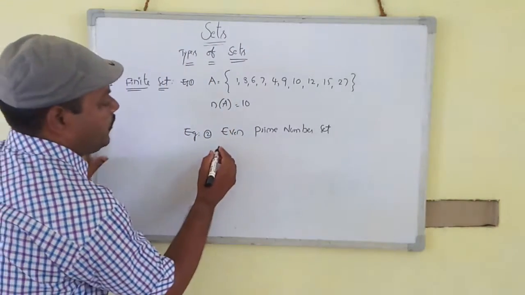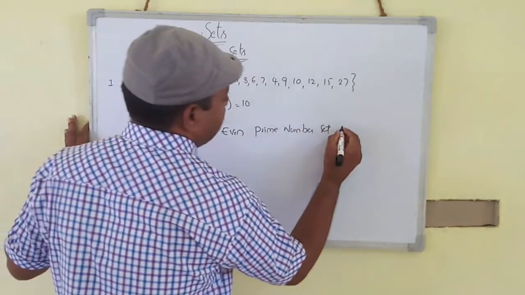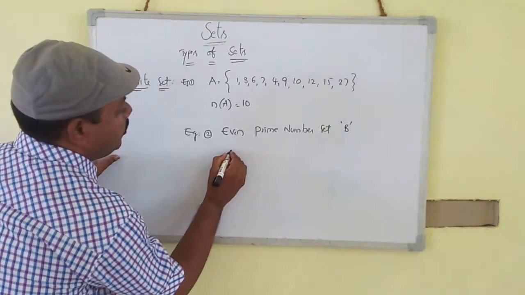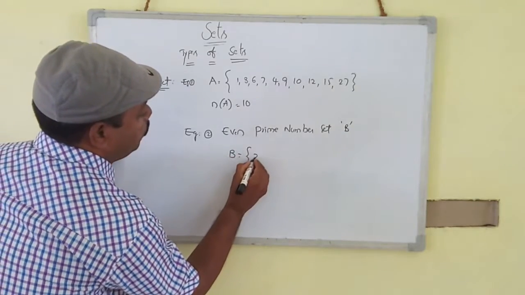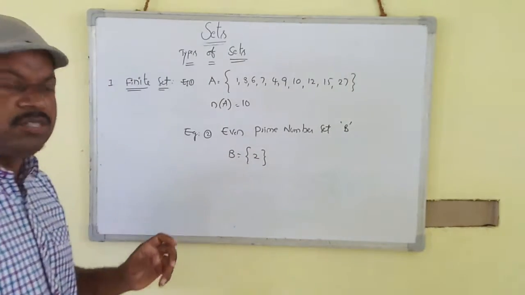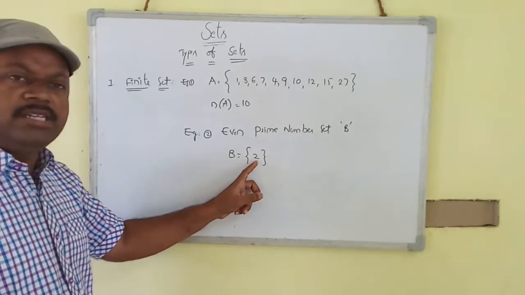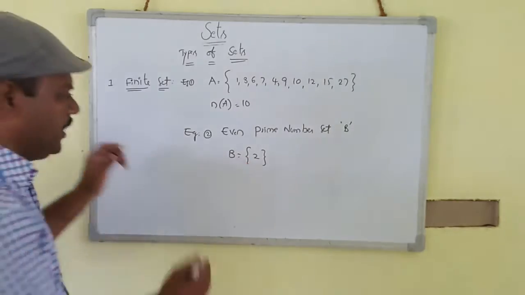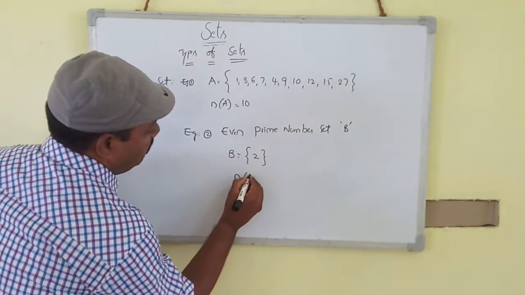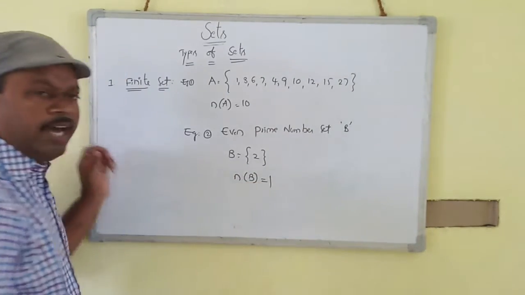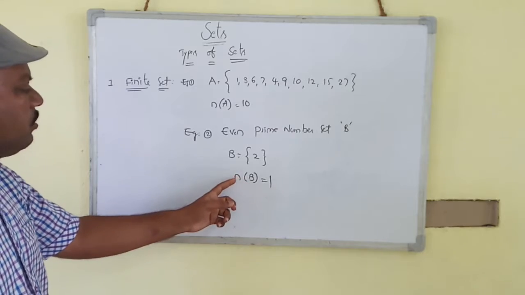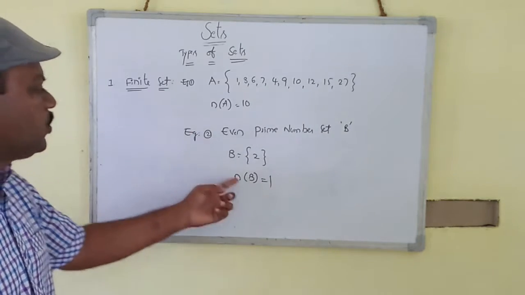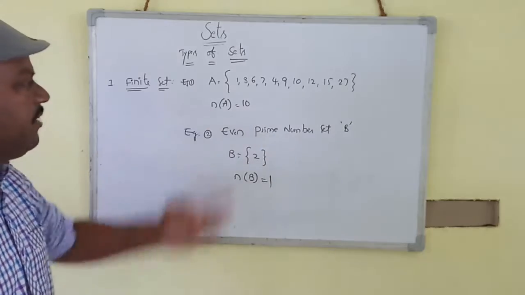Suppose the even prime number set is set B. B is equal to the set of 2. How many elements are here? Only one element, countable. n of B is equal to 1. Countable number of elements, so this is also a finite set.